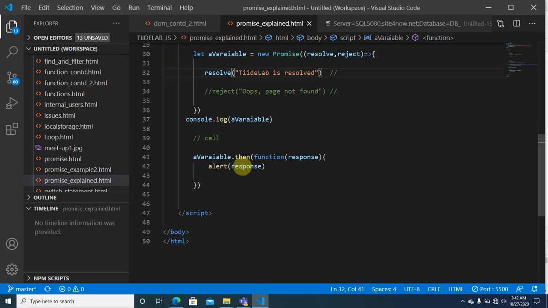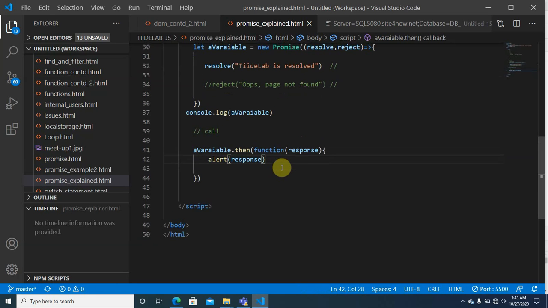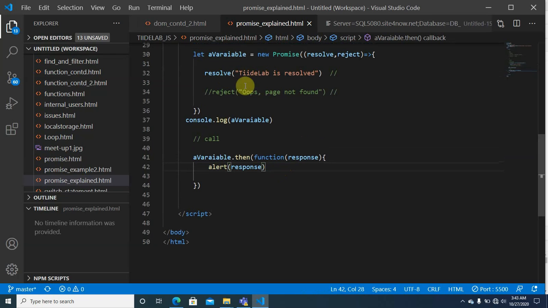So what it means is that when you use this dot then, this automatically represents whatever value or variable you're resolving here. That's what you get from here. So you can do whatever it is that you want to do with that response. All right, so that is resolve.